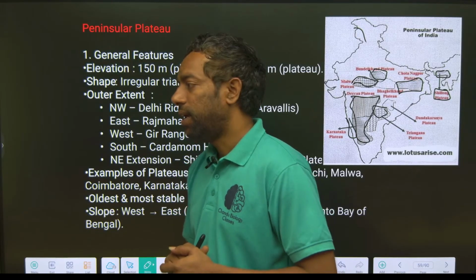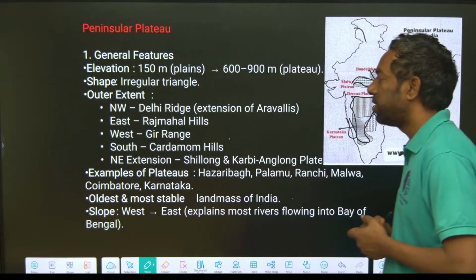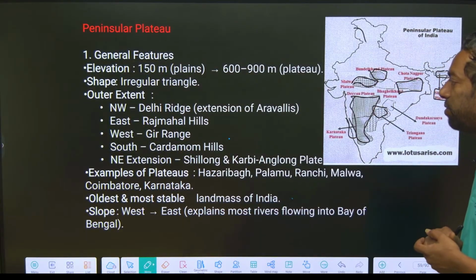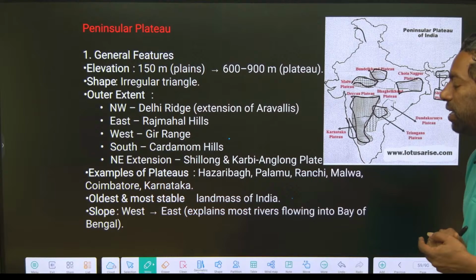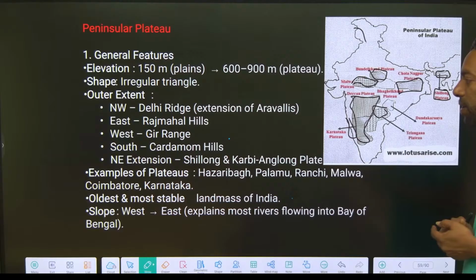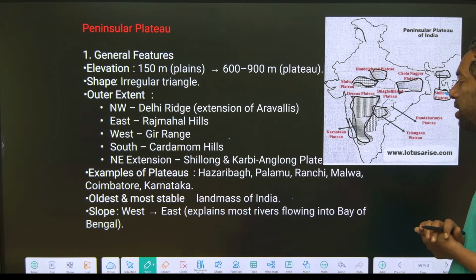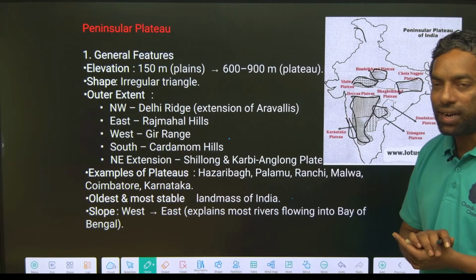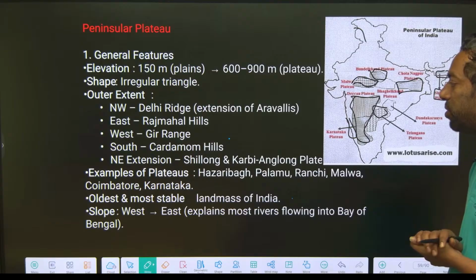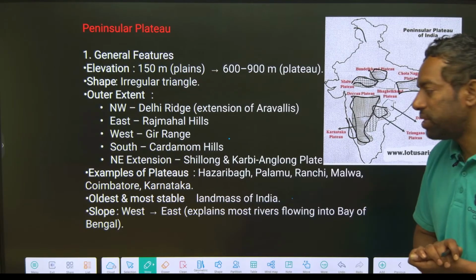We can call it the northwestern Delhi Ridge, which extends to the Aravalli, with the Rajmahal Hills in the east, the Gir Range in the west, and the Cardamom Hills in the south. The northeast extension is the Shillong and Karbi Anglong Plateau. Examples of plateaus are Hazaribagh, Palamu, Ranchi, Malwa, Coimbatore and Karnataka, Deccan. The oldest, most stable landmass of India is the plateau itself.